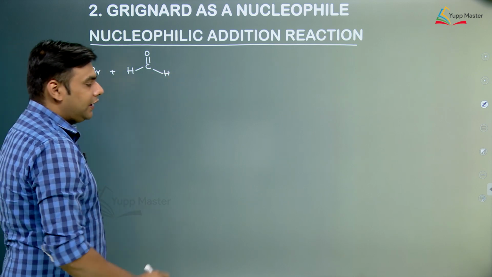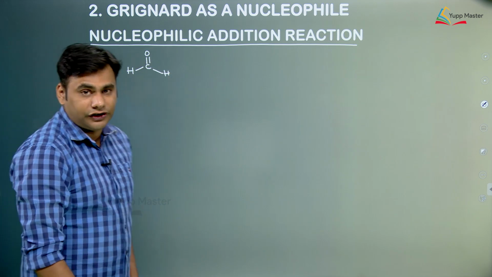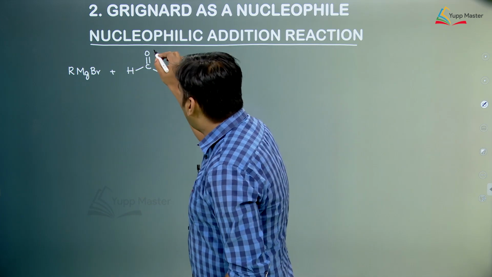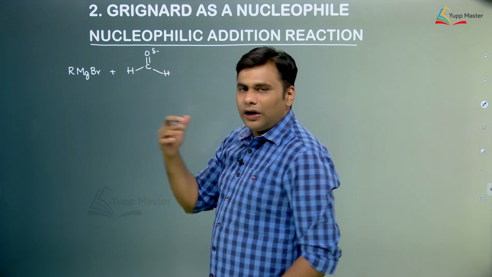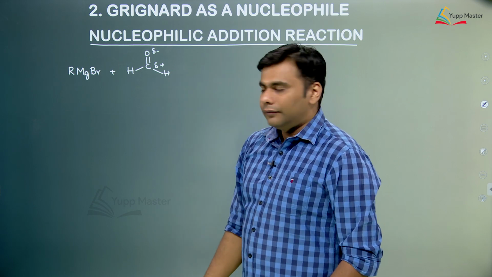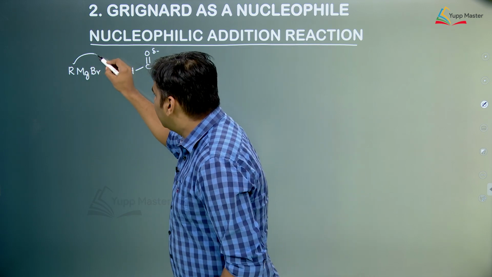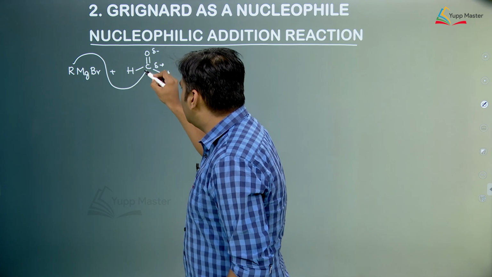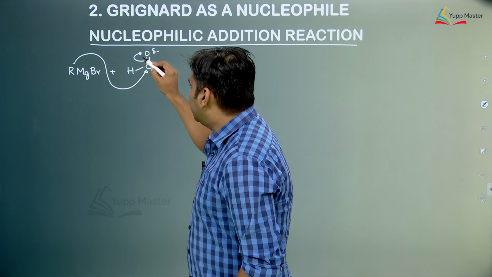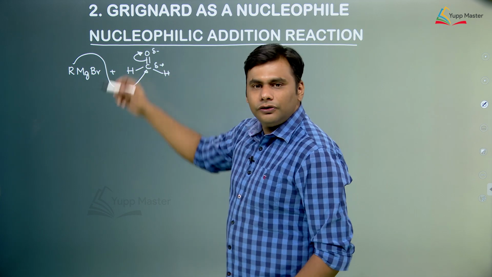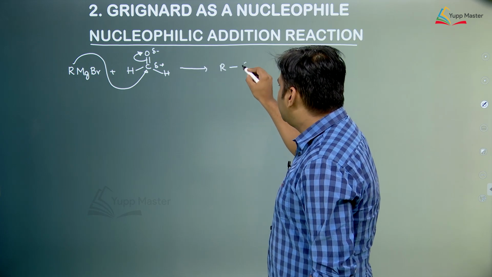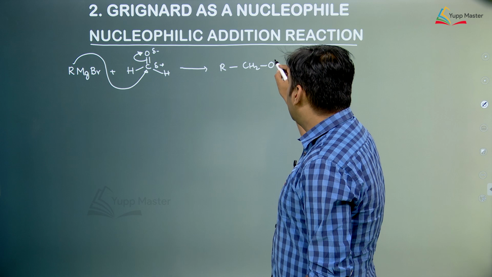Now, we know that there is a pi bond between carbon and oxygen. Oxygen being highly electronegative will polarize the pi electrons towards itself, and we have a negative charge on oxygen and a positive charge on carbon. Now, because this Grignard reagent has R which has a negative charge, it will go and attack at the positive center, and the pi electrons are polarized towards oxygen because the carbon cannot form 5 bonds, and we form RCH2O negative MgBr.